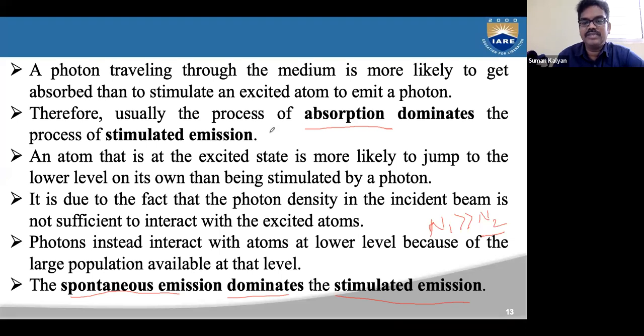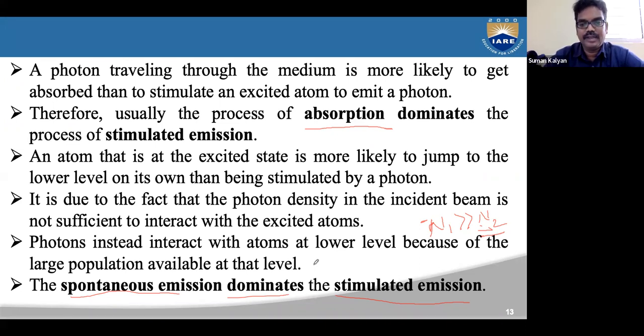Why are we comparing absorption and stimulated emission here? Because absorption and stimulated emission require photons, right? There are more atoms in the lower energy state, so there is a high chance for the photons to interact with the lower energy atoms and get absorbed, moving them to the higher energy state. That's how absorption dominates stimulated emission. Whereas fewer photons are available for the atoms in the higher energy state, so there is a high chance for them to move back to the lower energy state on their own. That's why spontaneous emission dominates stimulated emission.